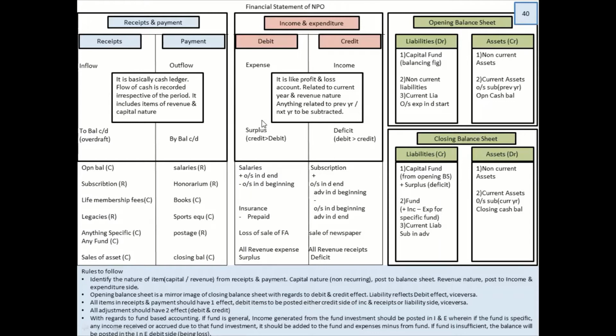Now salary, like last year's example I will give you, salary paid was for 11 months. So what did you do? You added that 1 month outstanding, so that 1 year's salary has been properly recorded. So 12 months' salary is recorded on the debit side.